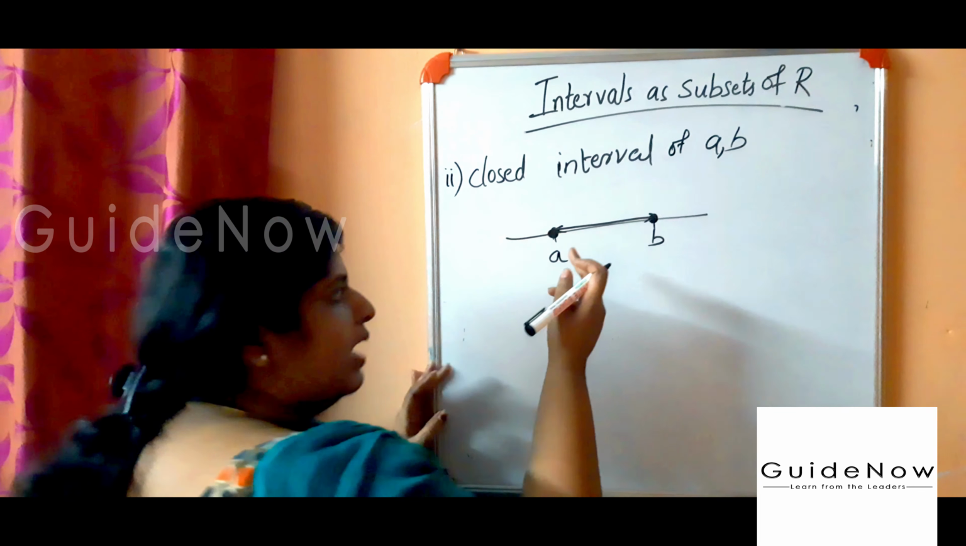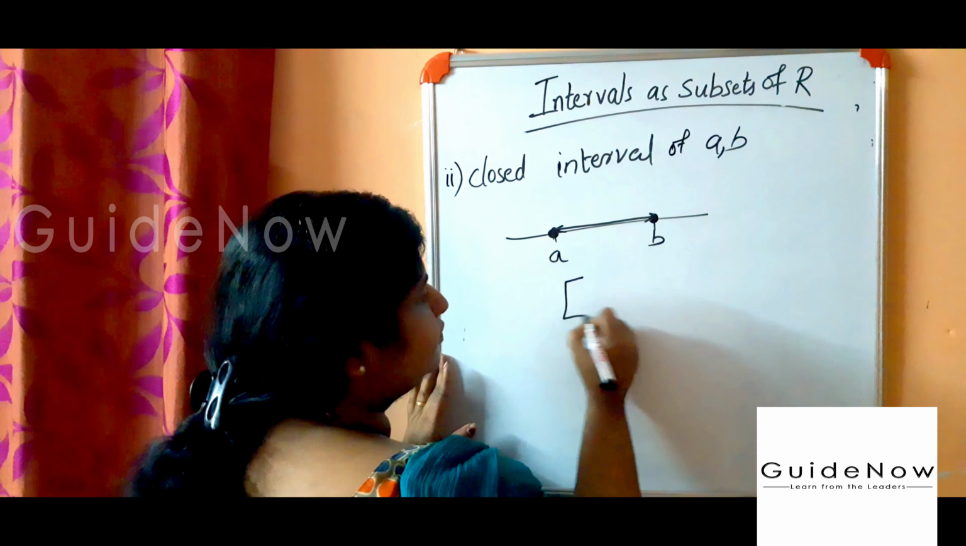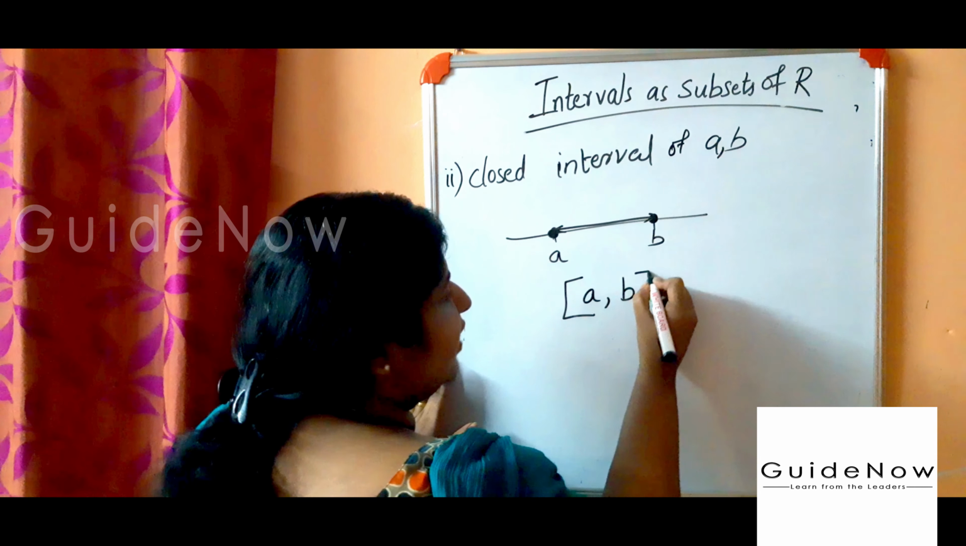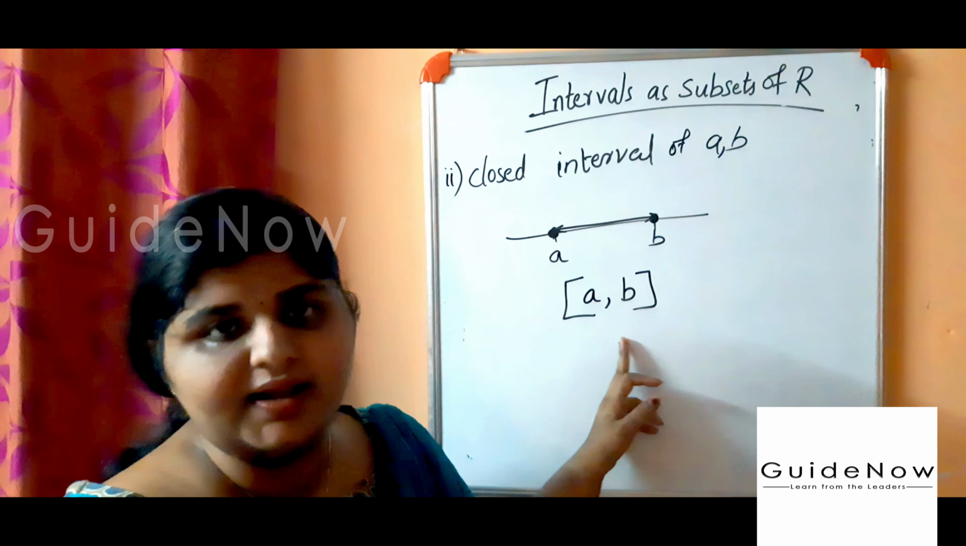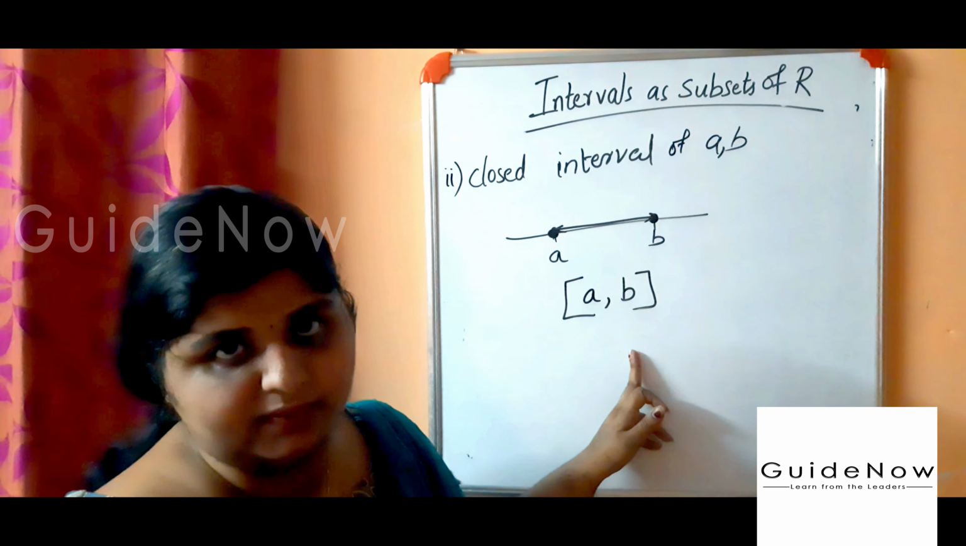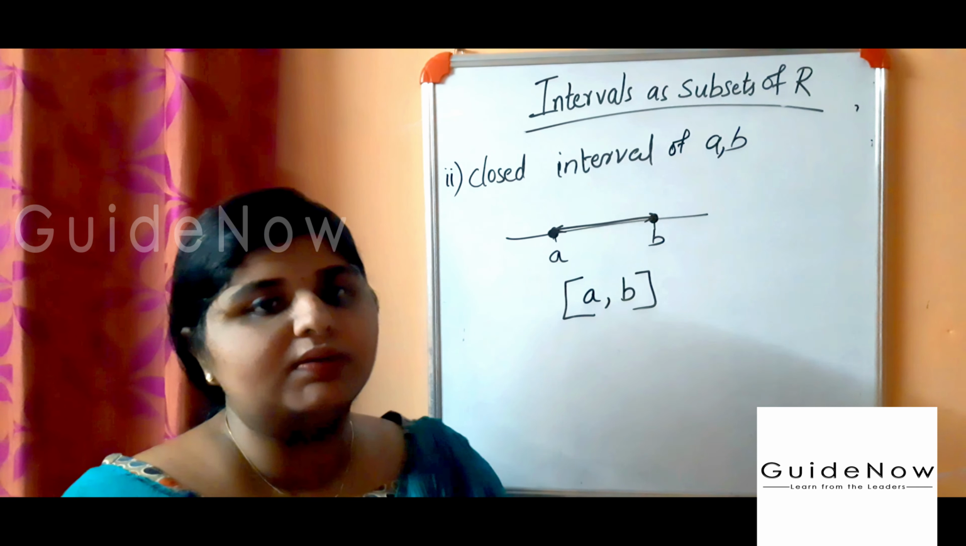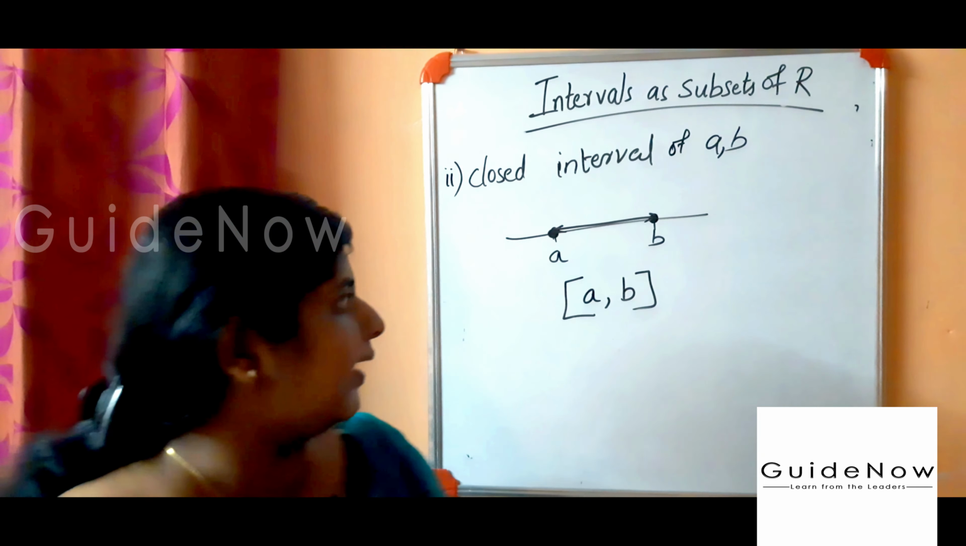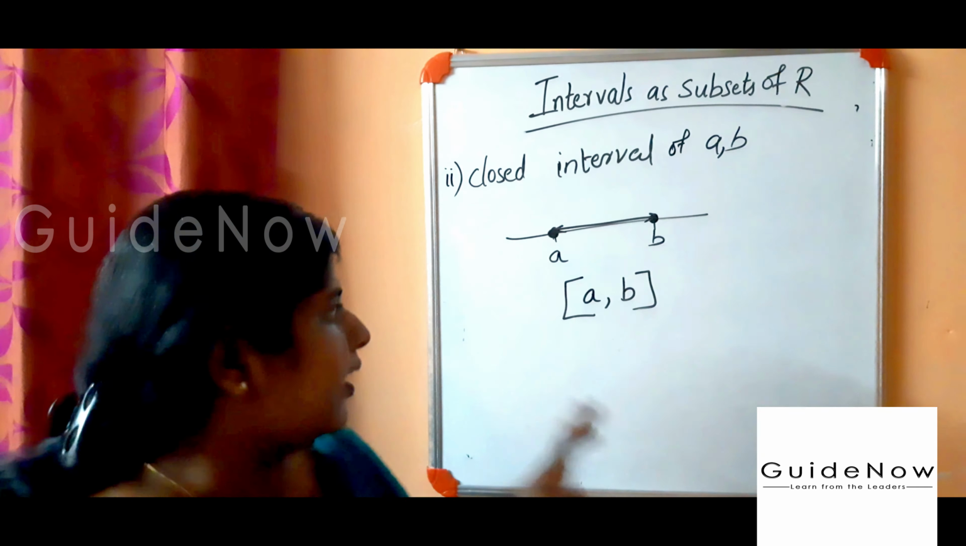How to write this interval? In the square bracket, you have to write like this. Here, A is included, B is included. Between A and B, all the numbers are also included. So we can write the set builder form. In set builder form, we write X such that X belongs to real numbers, comma. What is the condition here? A and B are included in this set. So we can write A less than or equal to X less than or equal to B.